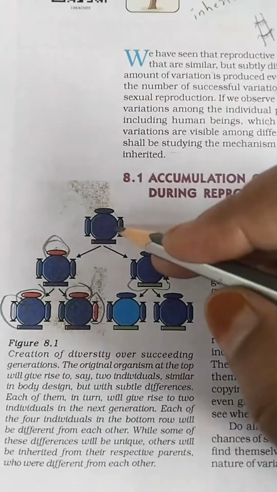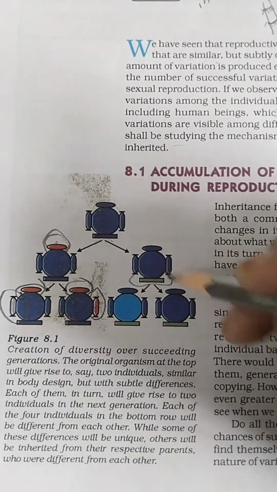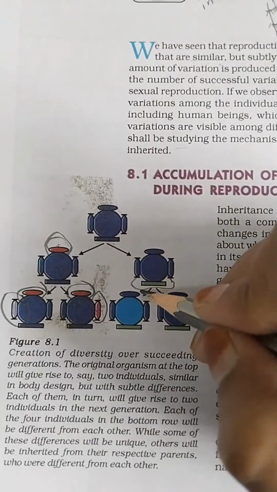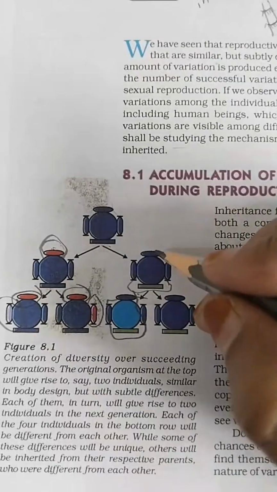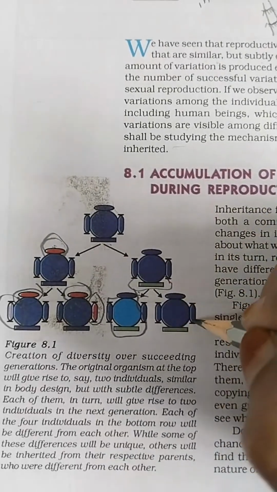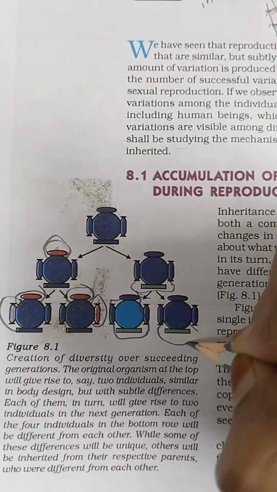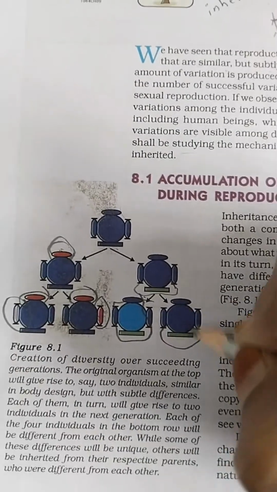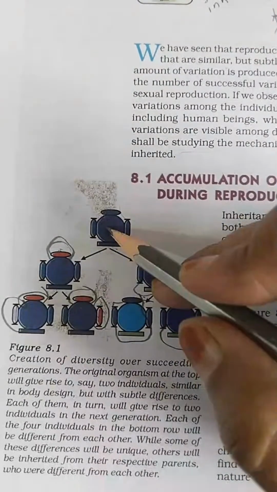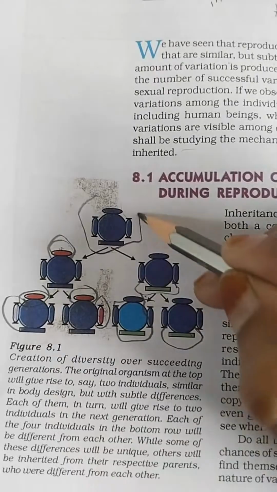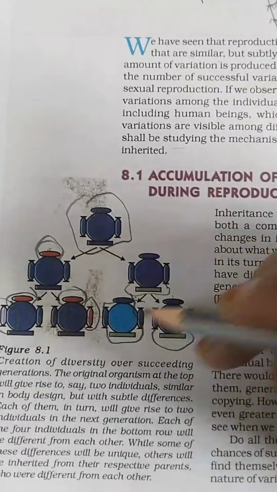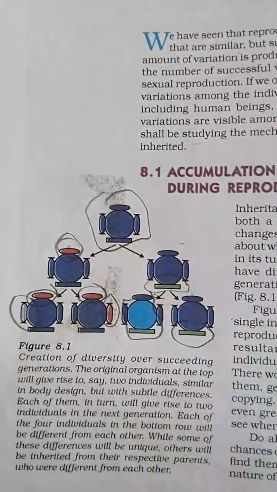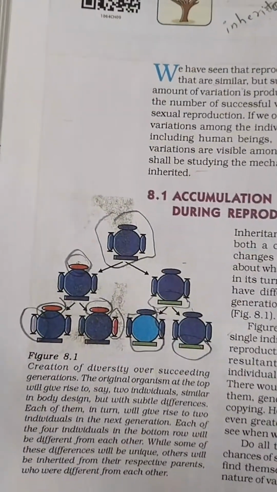Okay, if we go to the next generation, then the organism is completely varied, and it may be a replica of this one. Sometimes it may also be an exact replica. See here, no one is exactly like their grandparents, no one. There are slight variations in the next generations.